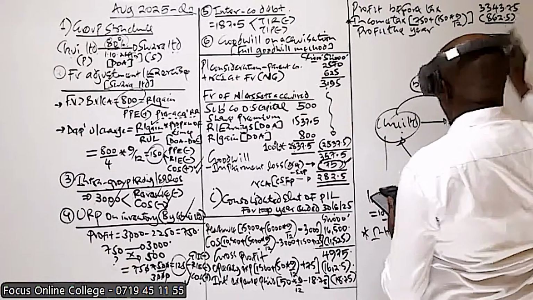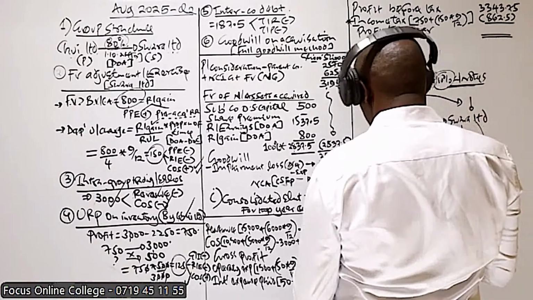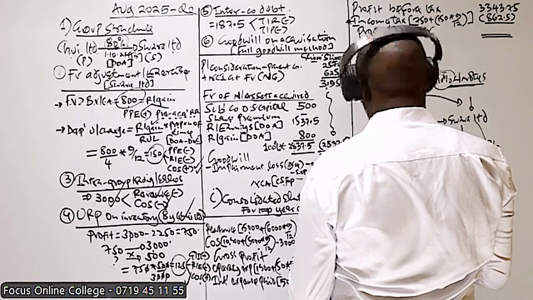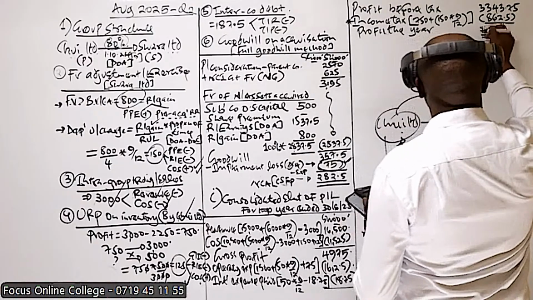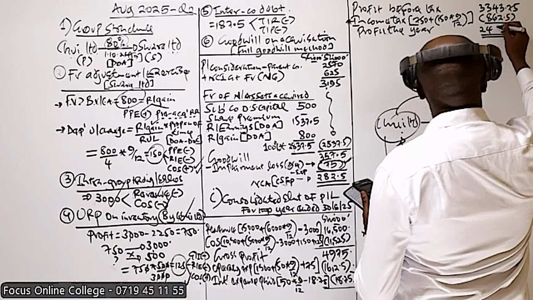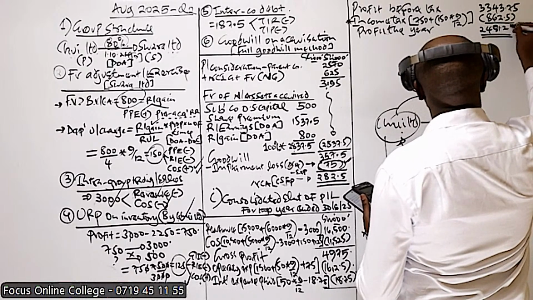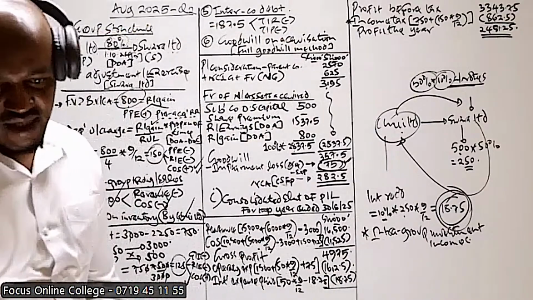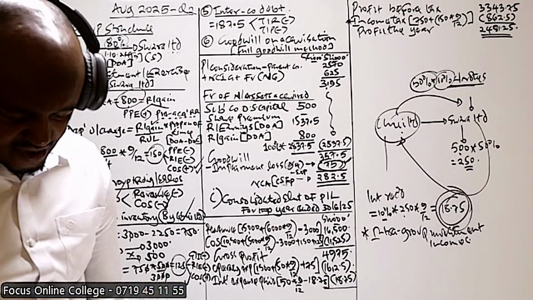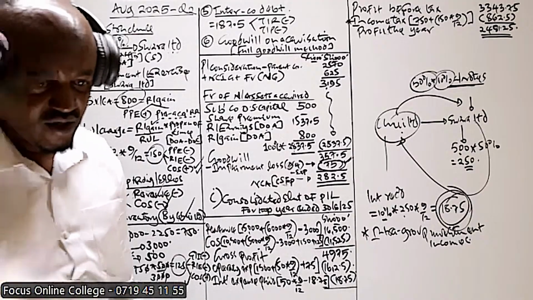And basically we less it from that value, that is 3343.75. Yes, so this will give us 2481.25. So basically in our case we are done. And that's what was required as far as that question is concerned.